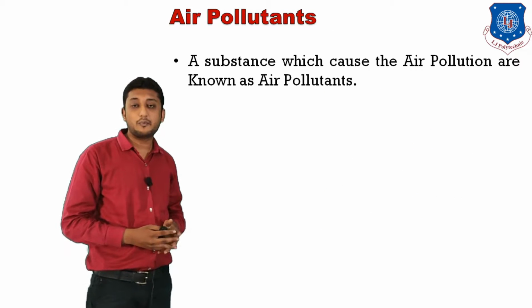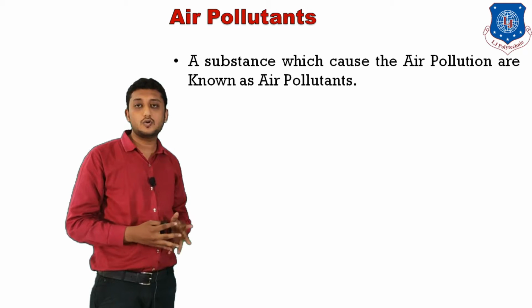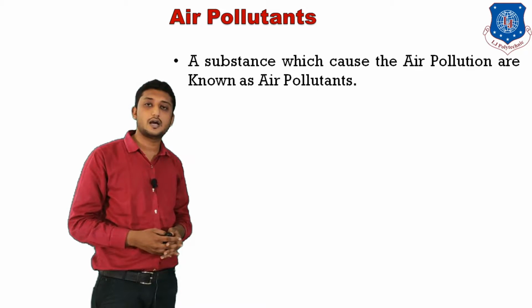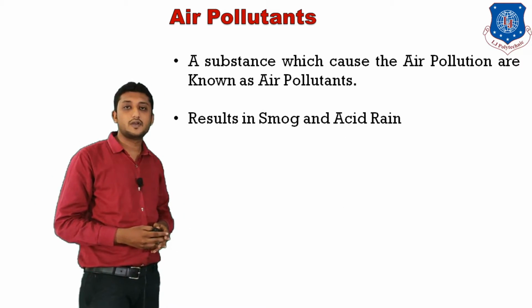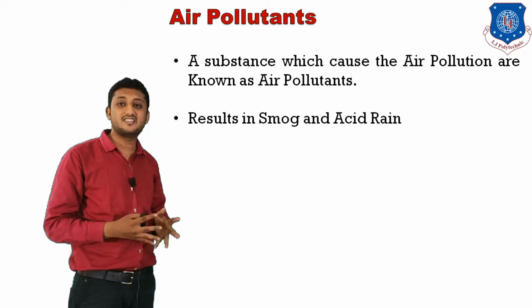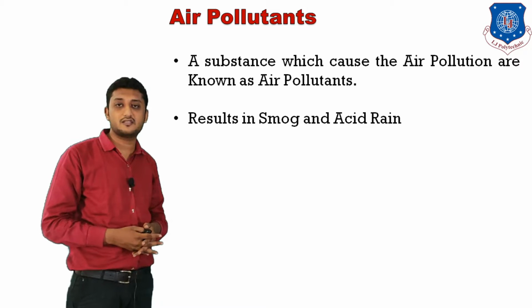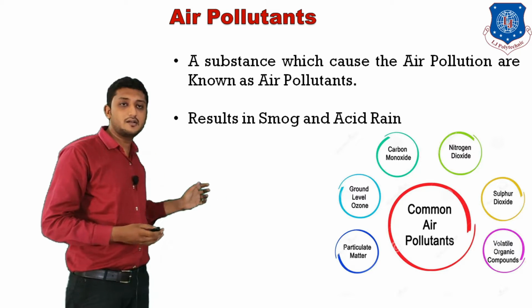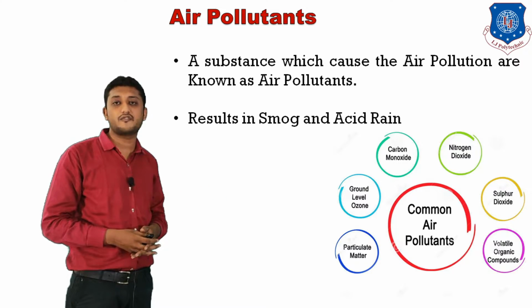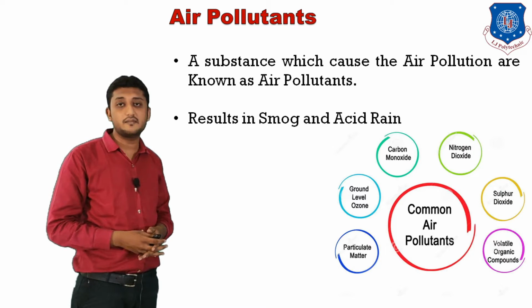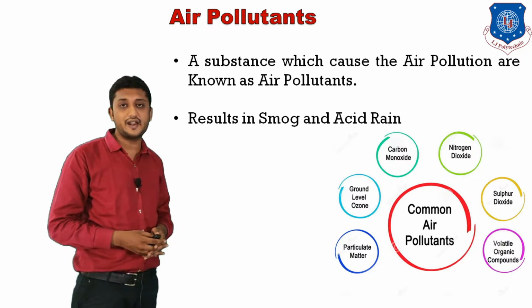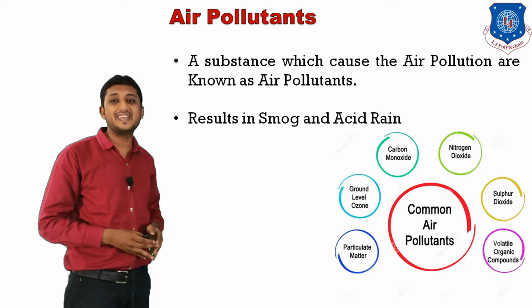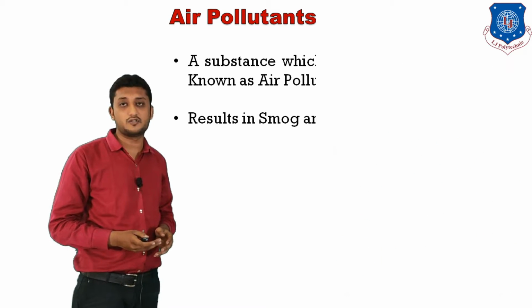Next, air pollutants. What are air pollutants? Those elements which are emitted into the atmosphere causing air pollution are known as air pollutants. We can get smog, acid rain, etc., such harmful effects, when these air pollutants are emitted into the atmosphere. The basic air pollutants are carbon monoxide, carbon dioxide, hydrocarbons, oxides of nitrogen, oxides of sulfur and ground level ozone. These are the main air pollutants emitted into the atmosphere.